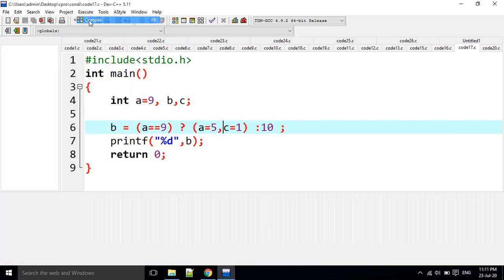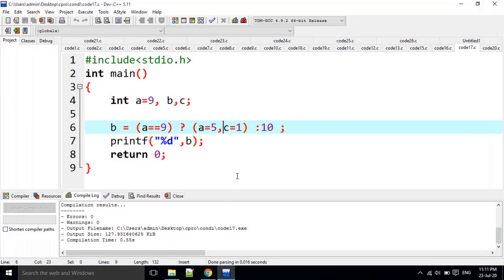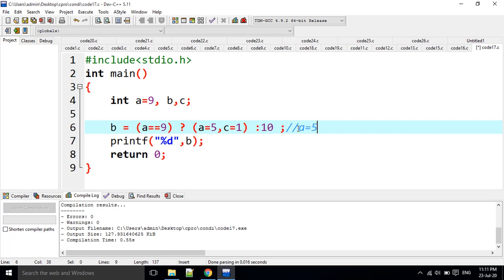I will compile it. Yes, there are no errors here. Then what is the output? What value is going to be assigned to B? A is equal to 5, and C is equal to 1. Here, what is the first statement? A is equal to 5. What is the next statement? C is equal to 1.